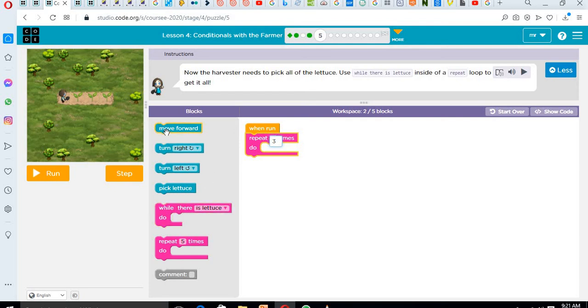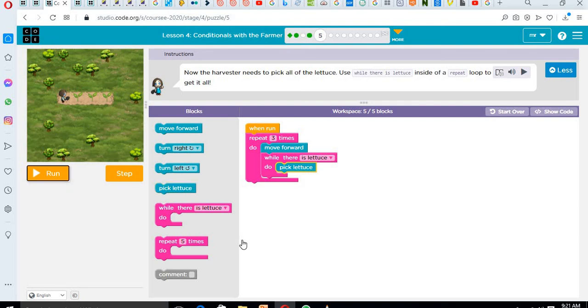Then we move forward, which is 3 times. And while there's a lettuce, what do we do? Pick lettuce. So this puzzle and the other one are almost similar, but the difference is one was a pile and this is a lettuce.